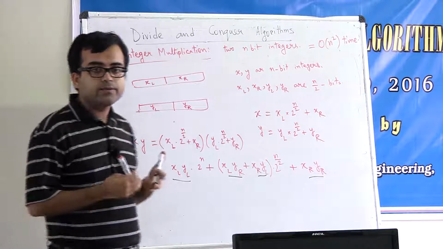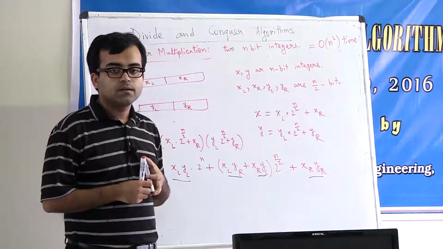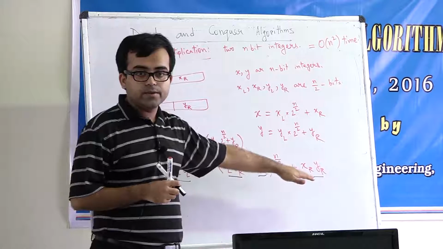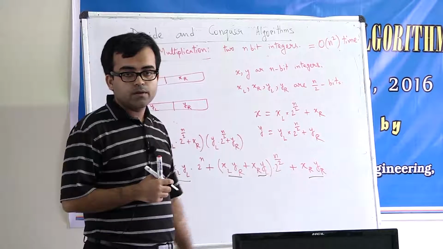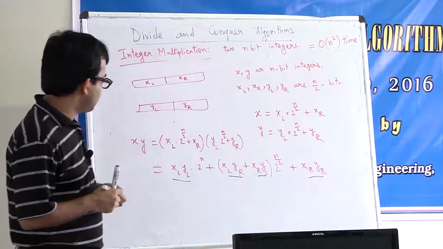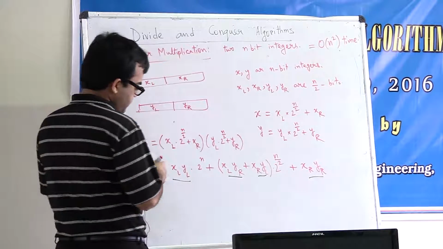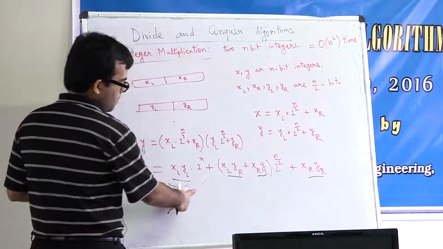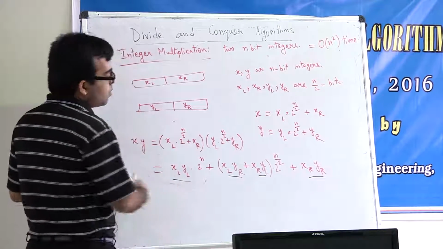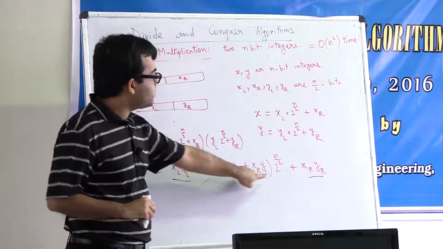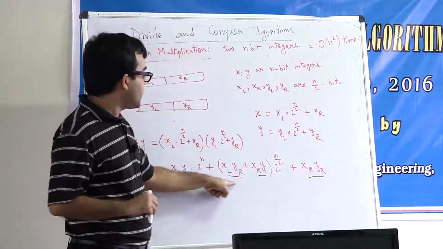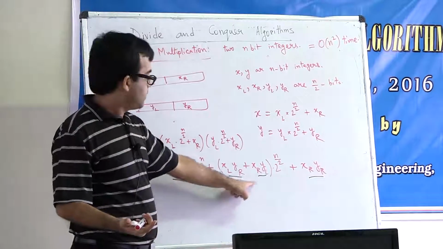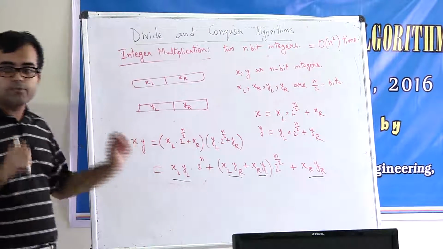N squared. Why do you think n squared? No, these values are given to you already, right? Which one? Are you talking about this one? This one? Oh, no. I am saying that suppose these values are given to you, meaning that these products, XL, YR, this is suppose given to you. Yes, then you will just need 4 additions, right?